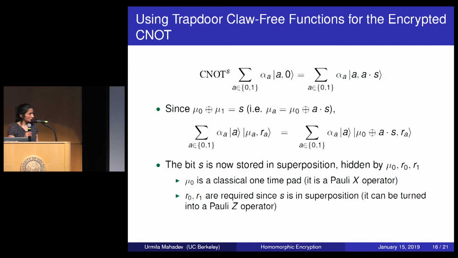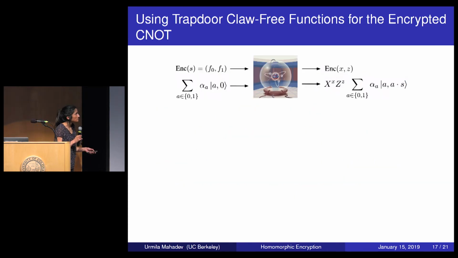I know that this slide was a little bit technical, so let me try to recap what just happened. This is the encrypted CNOT operation. What I wanted to show you is that it's easy to do if the encryption of s is a trapdoor claw-free function pair, which hides the bit s in each claw. This is the input-output behavior that the server should be able to perform.